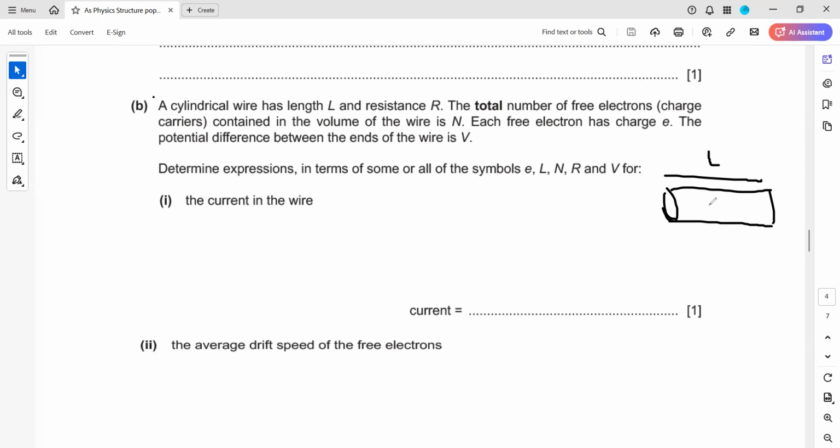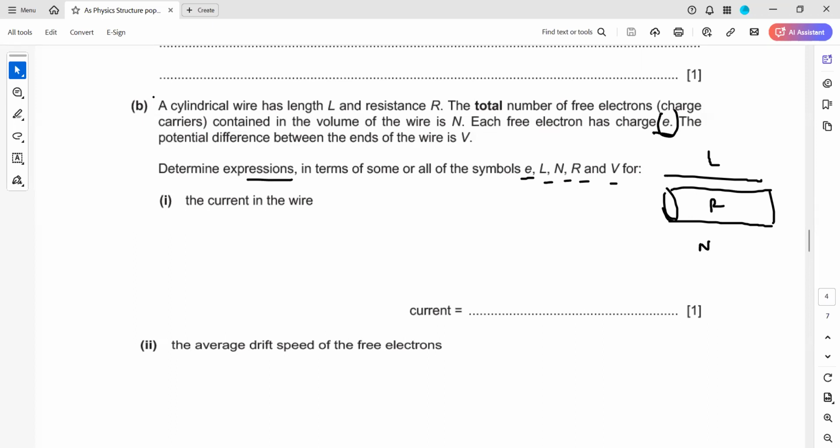The resistance of the cylinder is R. The total number of free electrons or charge carriers contained in the volume is N. N is the number of charge carriers. Each electron carries a charge E, so the charge of one electron is E, and it can be represented by Q as well. The potential difference across the wire is V. Determine the expressions in terms of some or all of the symbols E, L, N, R, V.